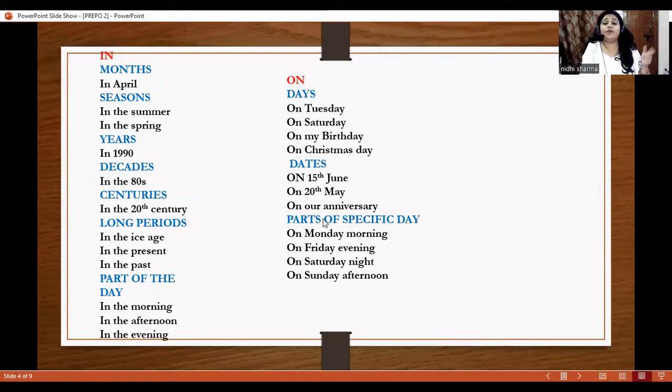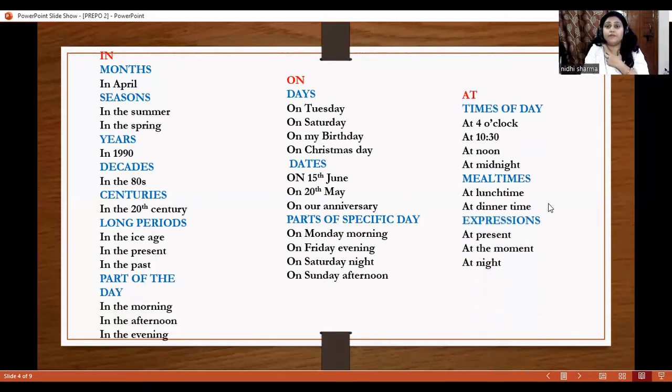Okay, and we use on for part of a specific day, like on Monday morning, on Friday evening, on Saturday night, on Sunday afternoon. Friends, even though we use in the morning, in the evening, at night, in the afternoon, when we add a part of the day with the day's name, then we use on, like on Monday morning, on Friday evening, on Saturday night, on Sunday afternoon, right?